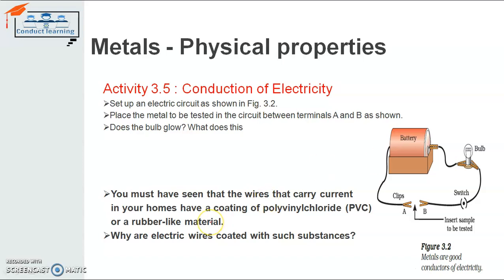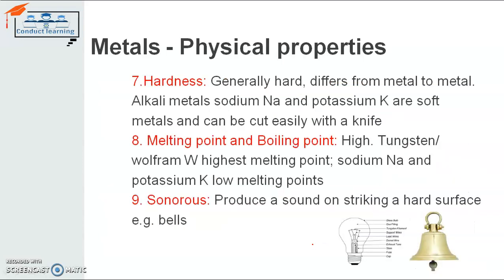It is also written that you must have seen that wires that carry current in your home have a coating of polyvinyl chloride or rubber-like material. Why are the electrical wires coated with such a substance? To protect you from getting a shock from the current. That's why the PVC insulation is provided on the wire, because wires are good conductors of electricity. If you touch that wire, you will get a shock. So that's why the insulation layer of PVC is given on it, right?